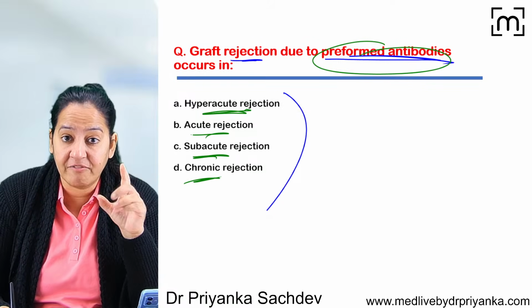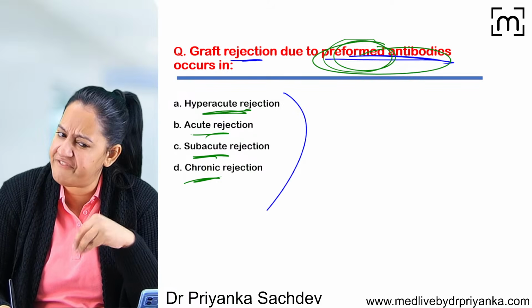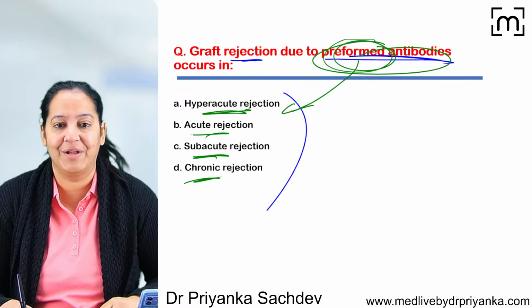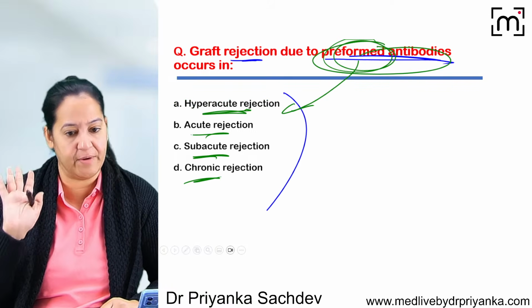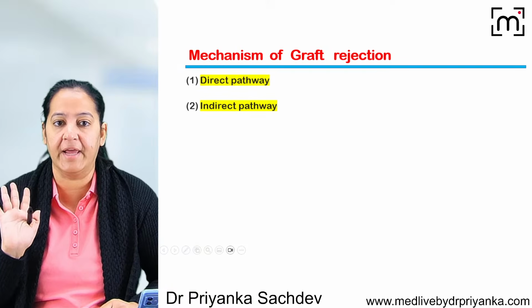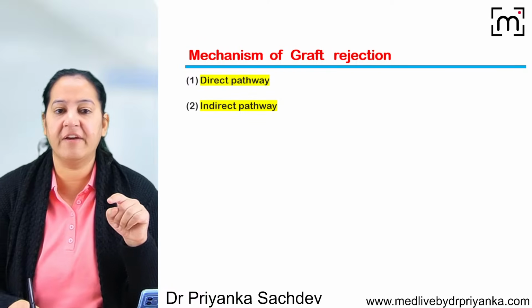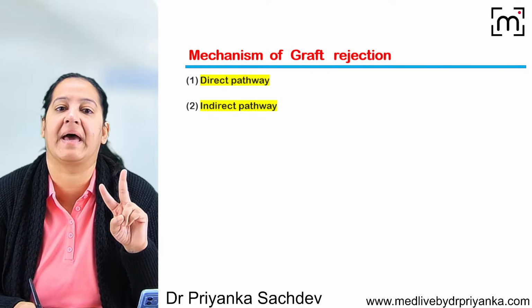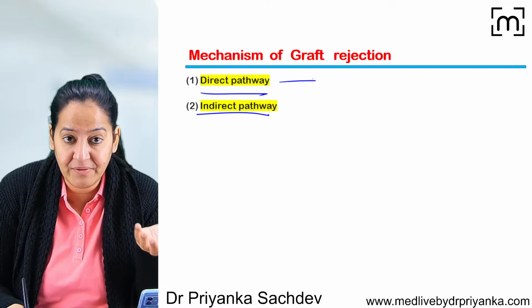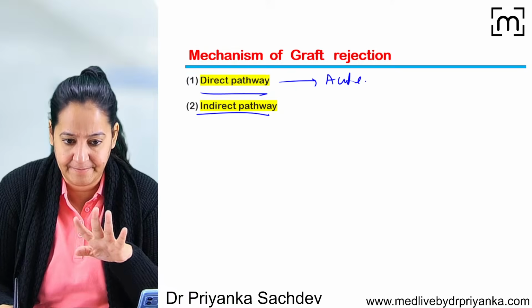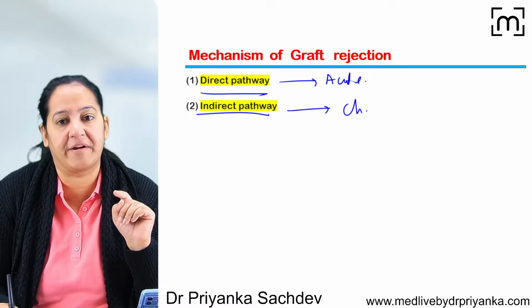So the word to be picked here is preformed. It will be very fast, within minutes, so it's hyperacute. You frequently get this MCQ in your exam. It is a very frequent question. Now coming to acute and chronic. For acute and chronic, you have to understand two mechanisms of graft rejection: the direct pathway and the indirect pathway. The direct pathway leads to acute rejection, and I will explain. The indirect pathway leads to chronic rejection.